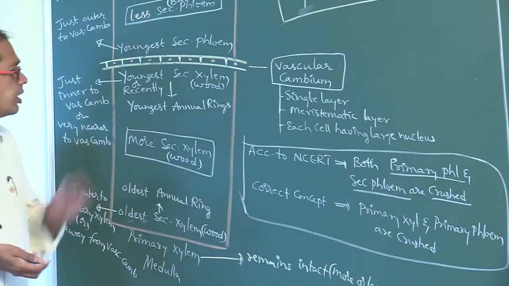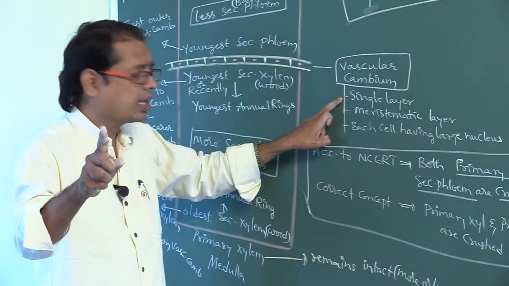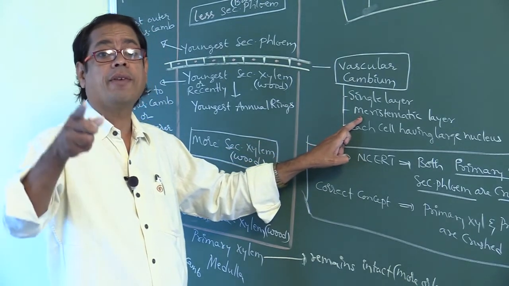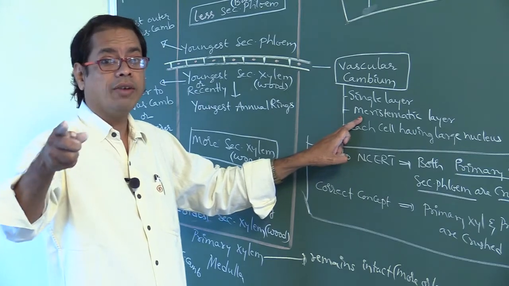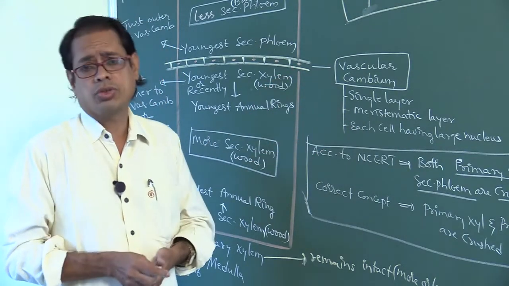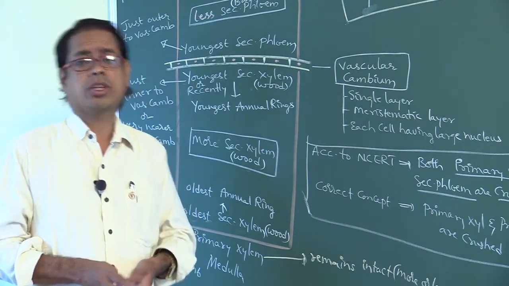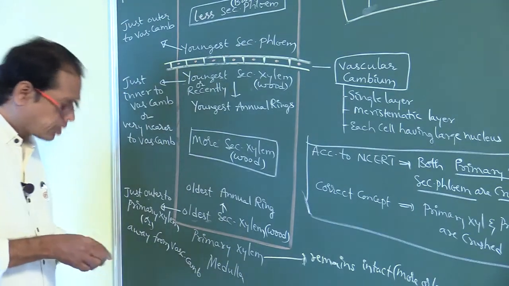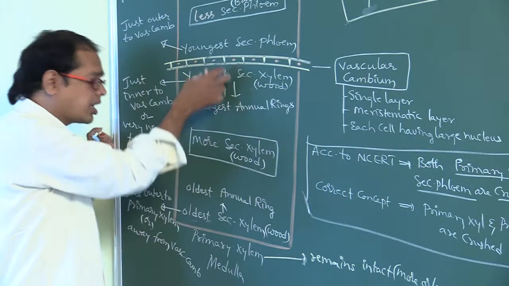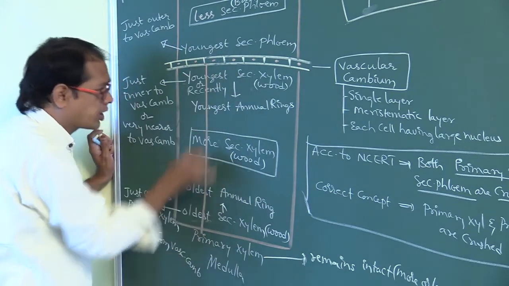Once again, this vascular cambium is made up of a single layer. It is a meristematic layer, meaning it is able to divide. Each cell has a large conspicuous nucleus. Meristematic cells are very small with a conspicuous nucleus. Next, conduction is needed, no? So in the secondary xylem, there should be conduction.